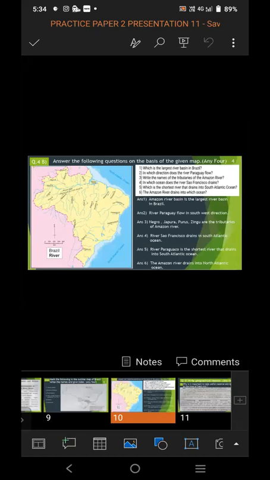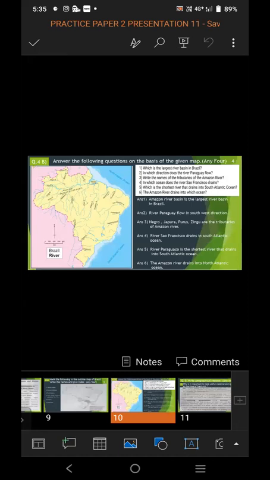So question 4B comes on map reading. Answer the following question on the basis of the given map. Any 4 you have to attempt, it is of 4 marks. In this exam, it is asked on the Brazil rivers. First question was asked, which is the largest river basin in Brazil? Amazon River Basin is the largest river basin in Brazil. Second question, in which direction does the river Paraguay flow? River Paraguay flows in southwest direction. Write the names of the tributaries of Amazon River.